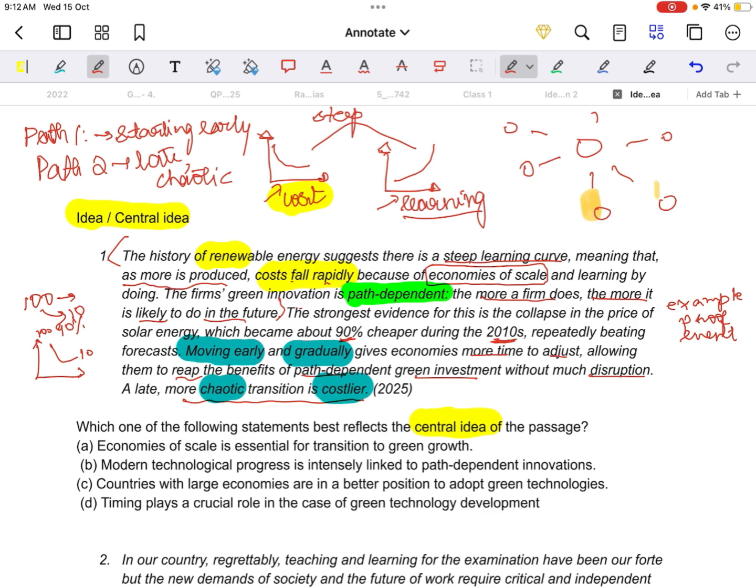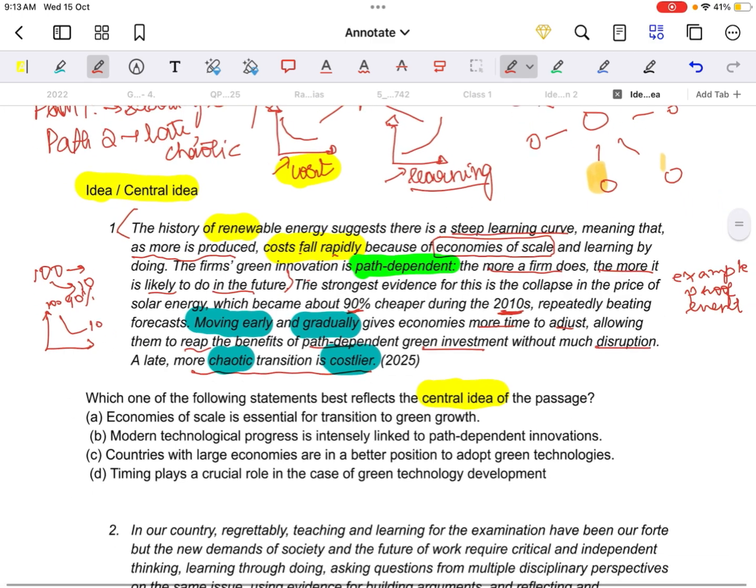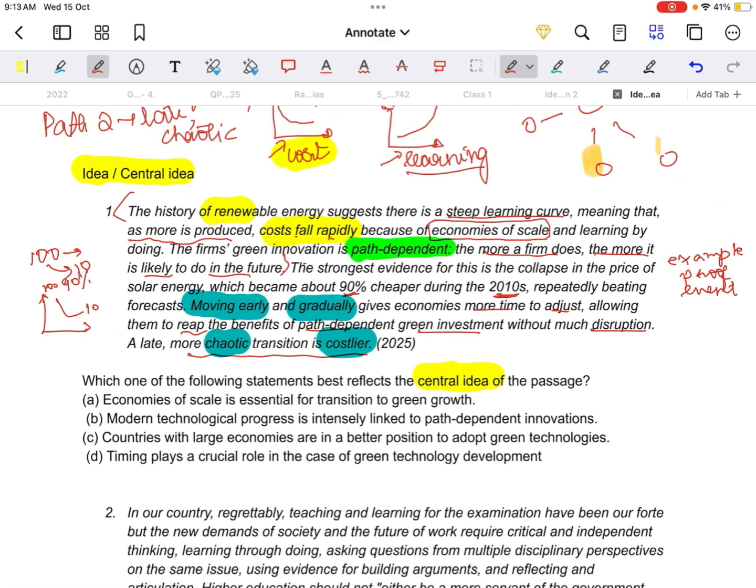Let's look at the options, understand what is being said in the passage, and decipher. All these are previous year questions, like 25, 24 PYQs of UPSC itself. These passages are UPSC passages itself. Let's see. Which of the following statements best reflects the central idea?